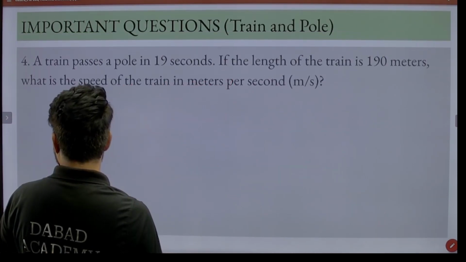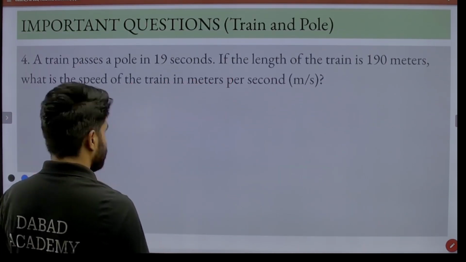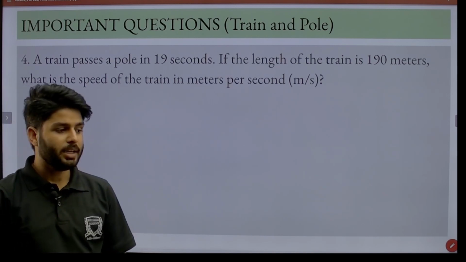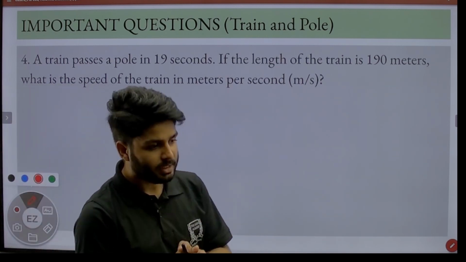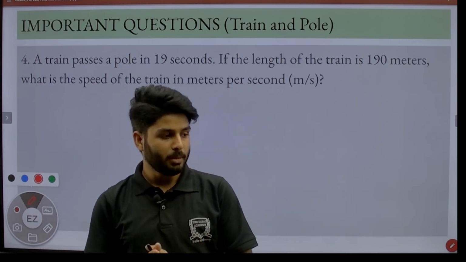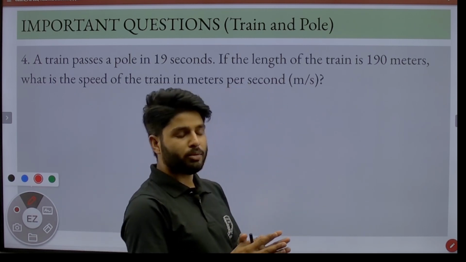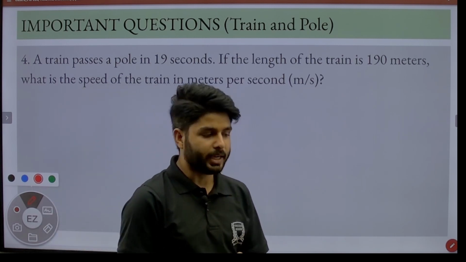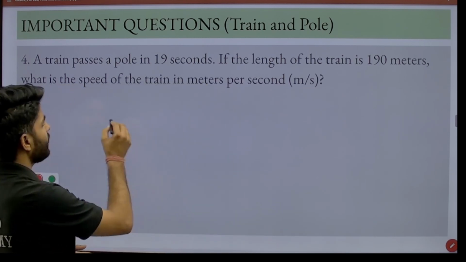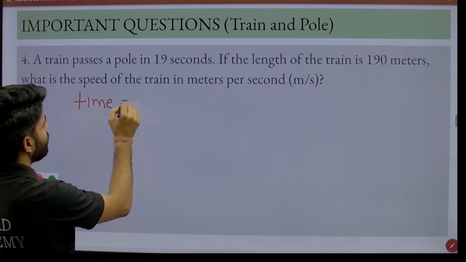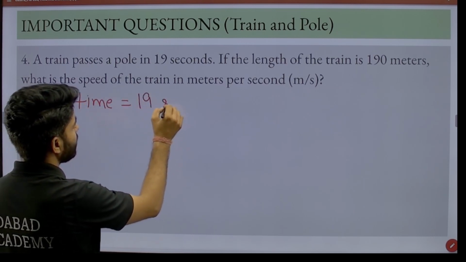Now we have a very crucial question from the point of view of the exam. A train passes a pole in 19 seconds. If the length of the train is 190 meter, what is the speed of the train in meter per second? So first we have to find speed, and second, it must be in meter per second. So first we have time, that is 19 second.